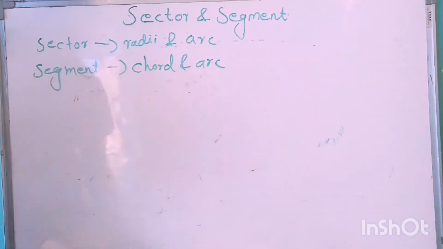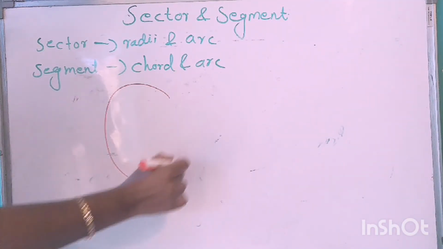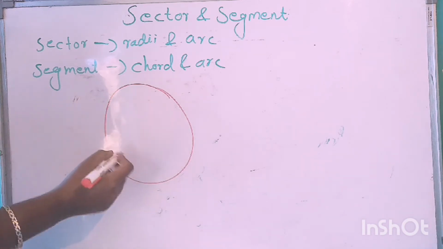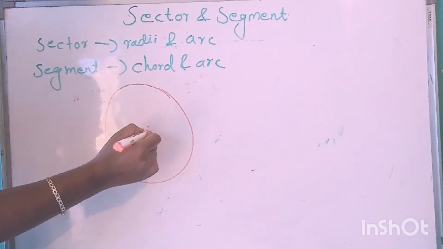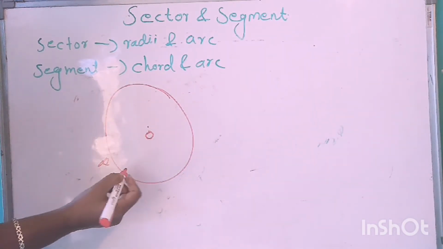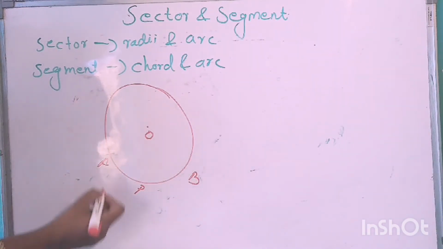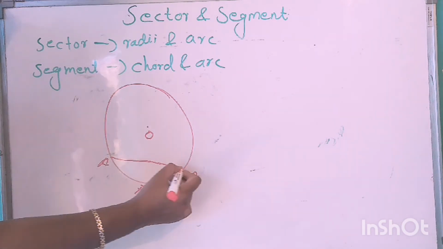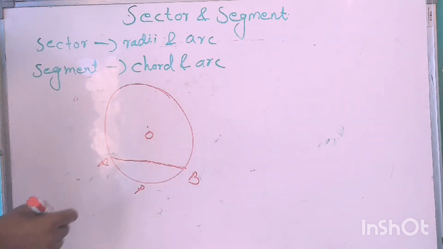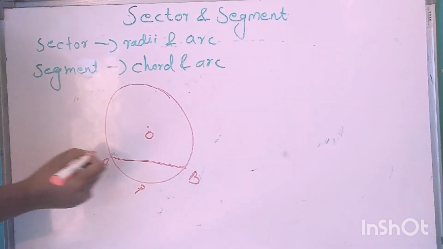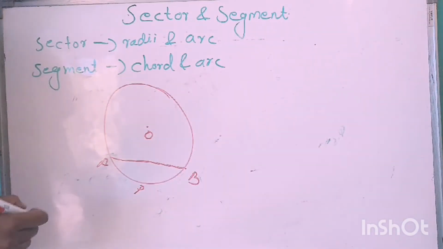So consider one circle with center O, and points A, P, B, and consider this chord. AB is our chord.